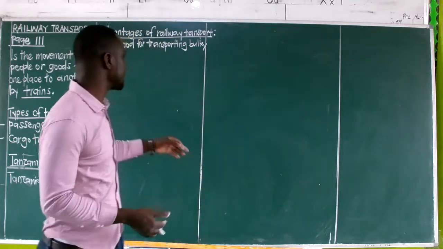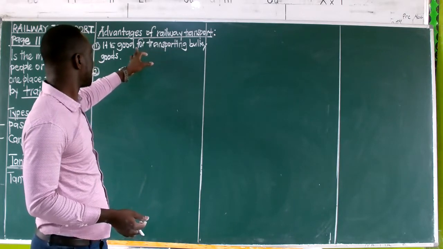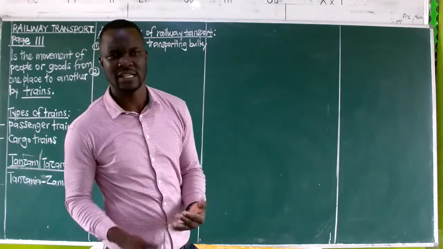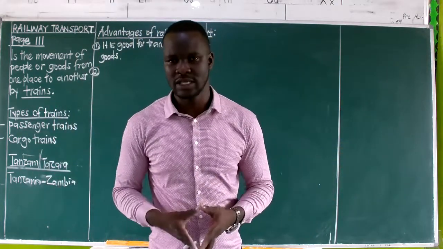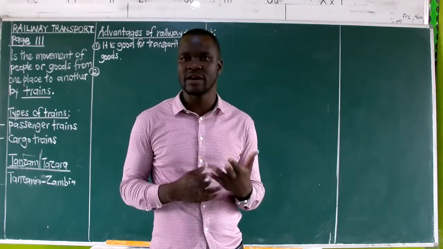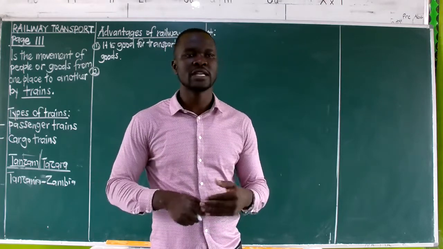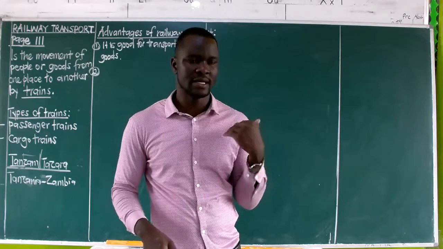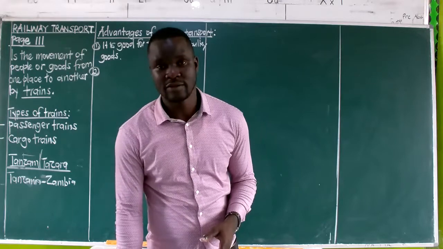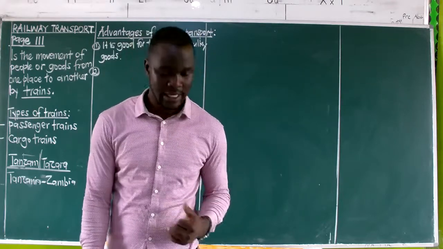So we need to know that much as railway transport also helps in transporting bulky goods, of which we say bulky goods refers to heavy goods, if I were to simplify it in that way. Much as railway transport also carries many goods, we have water transport which carries now more bulky goods than this. And it's the one we say there is no other type that transports more bulky goods than water transport, as we looked at in the previous lesson.